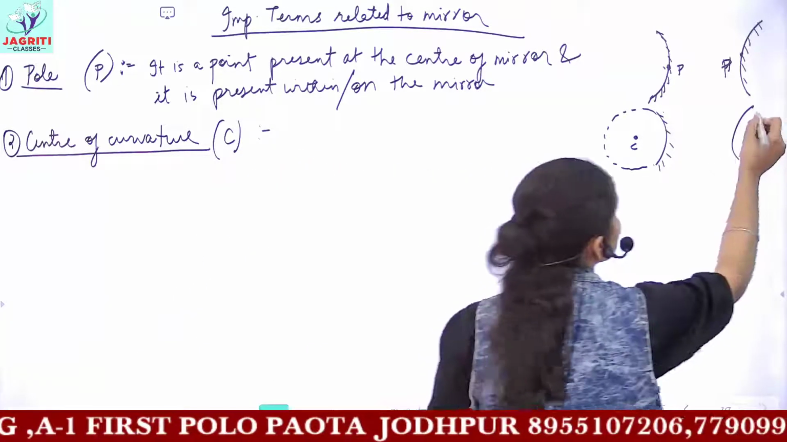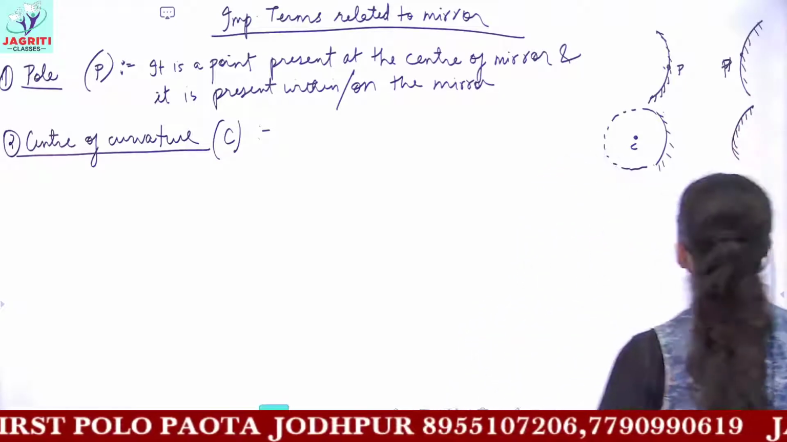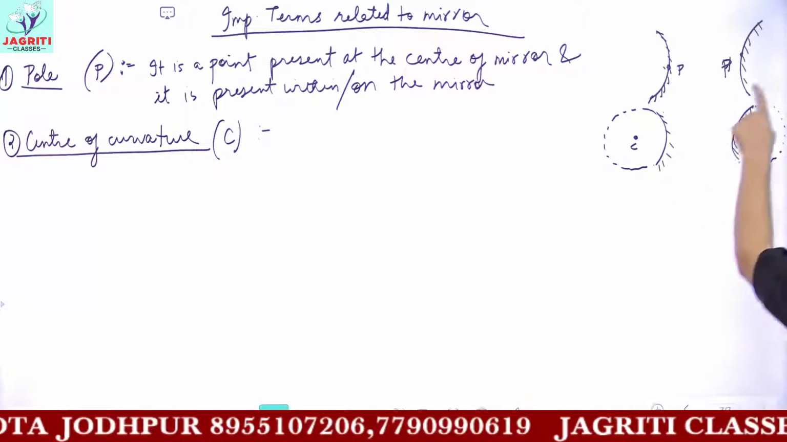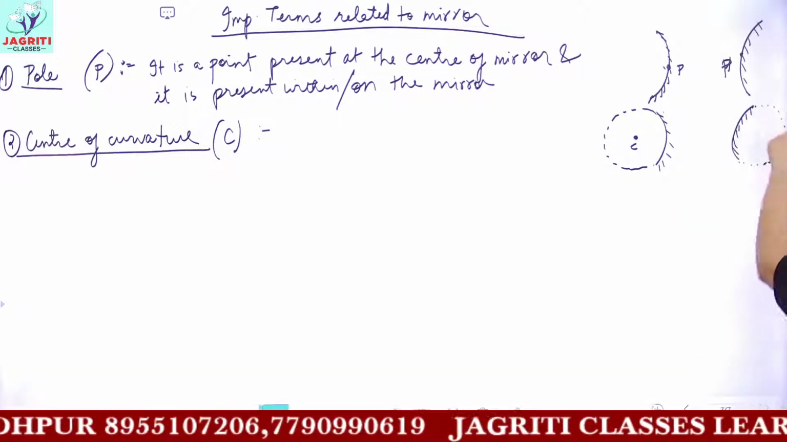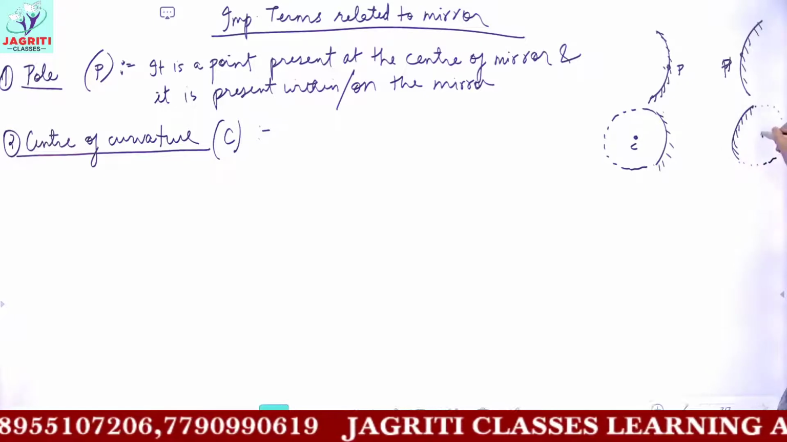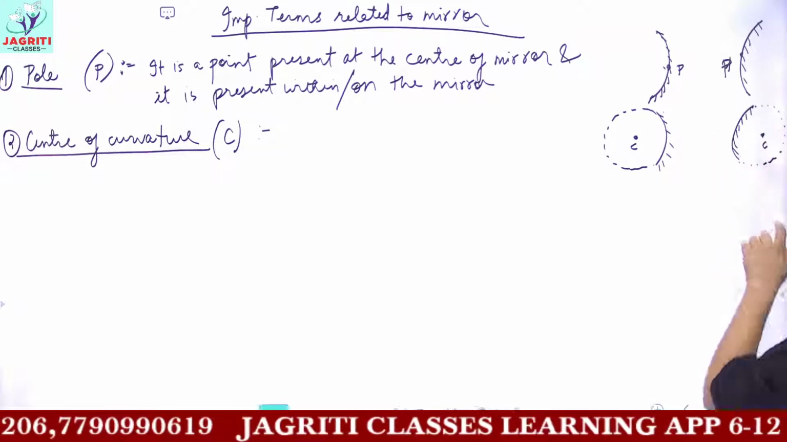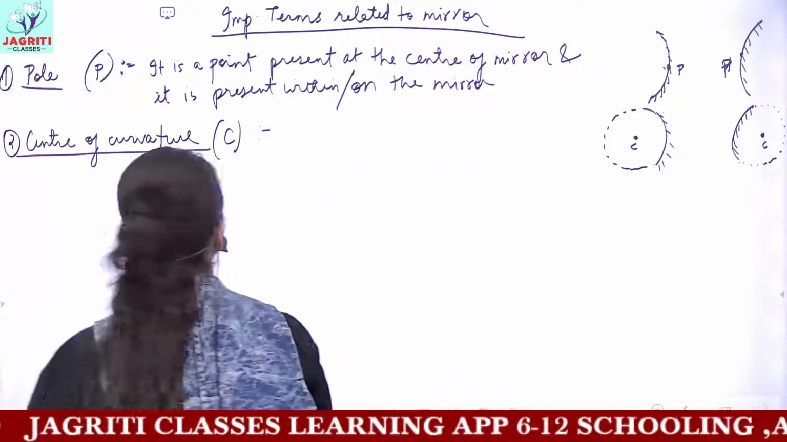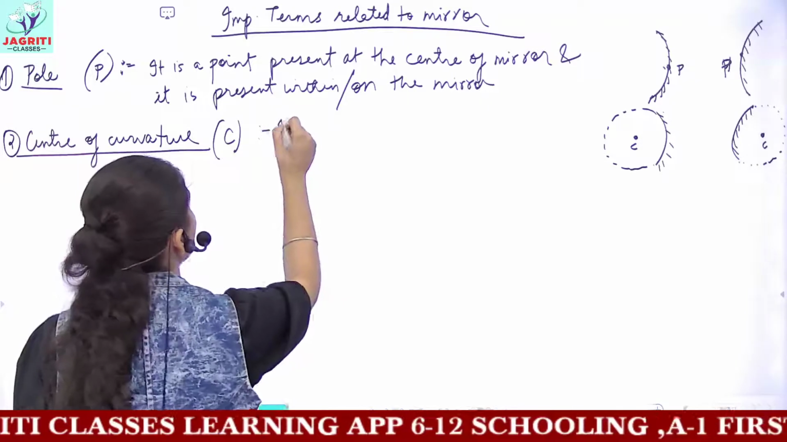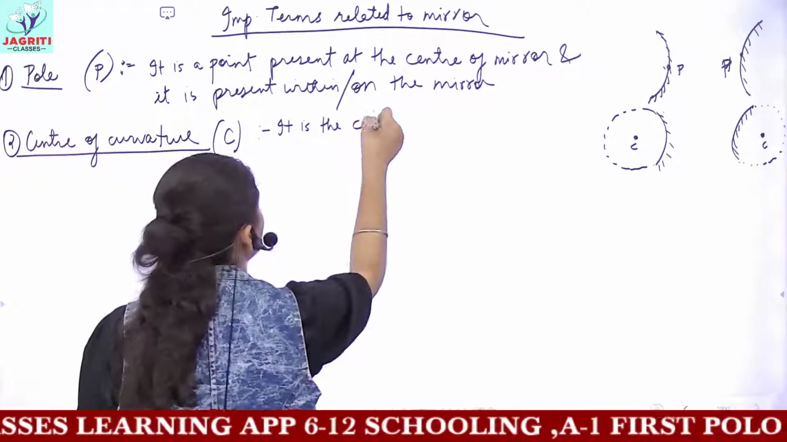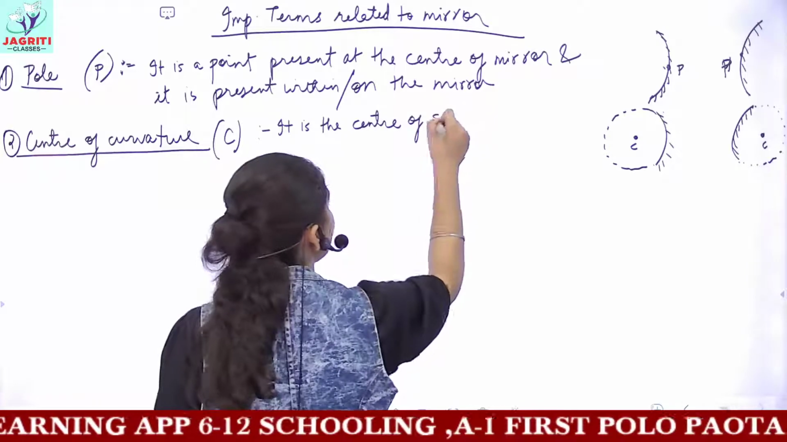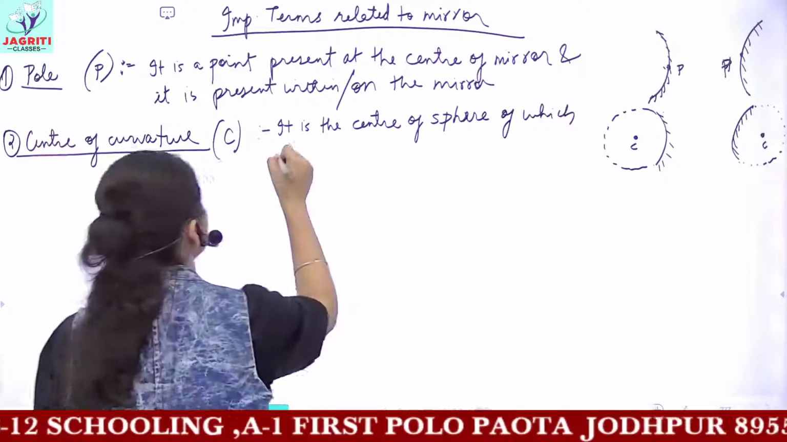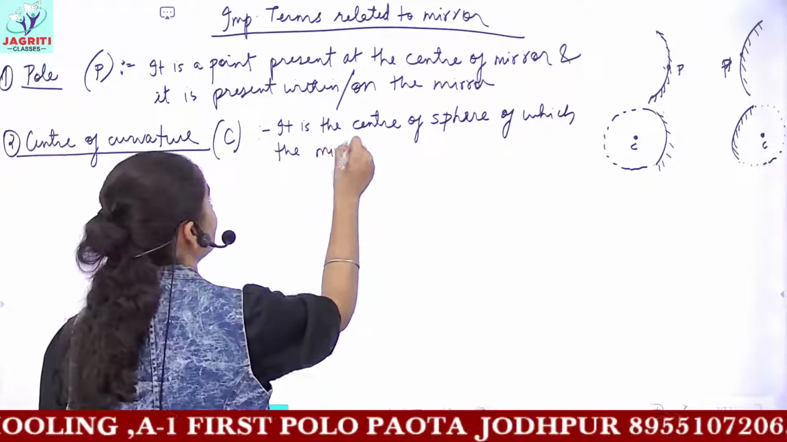If you complete in a similar manner, see, here you have a convex mirror. I know it is a spherical mirror, that means it is a portion of a sphere. If I complete the remaining sphere, then this sphere would have a center, and this center is known as the center of curvature of the mirror. So center of curvature C can be defined as the center of the sphere of which the mirror is a part.